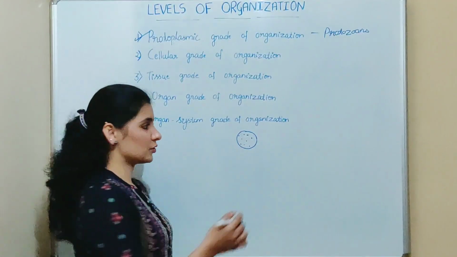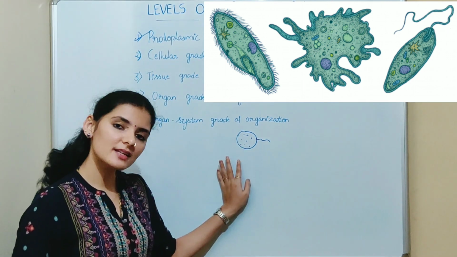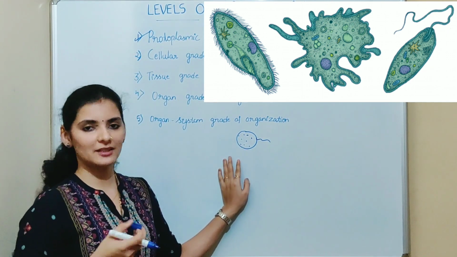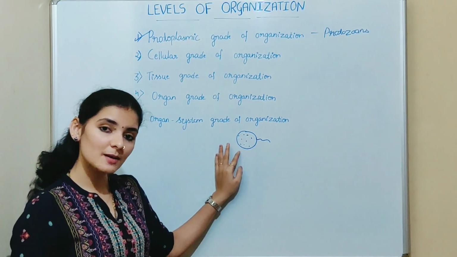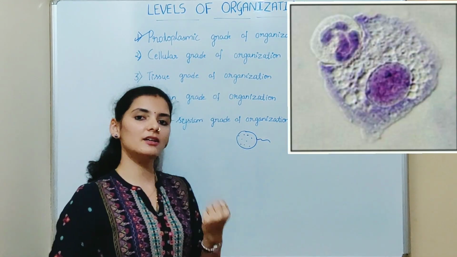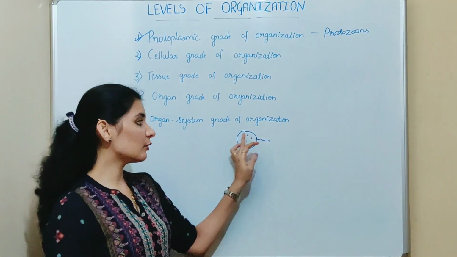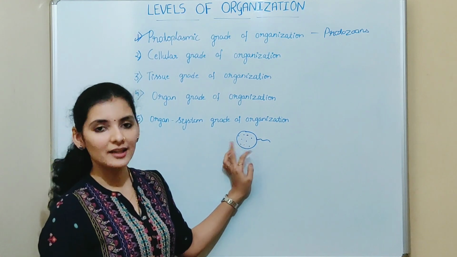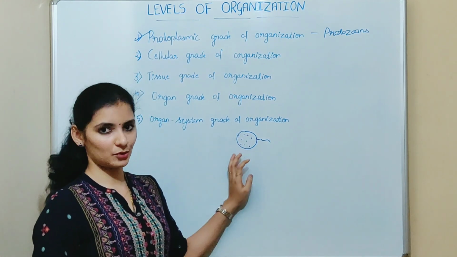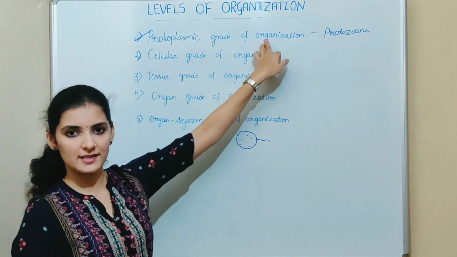For example, locomotion. So cilia, flagella or pseudopodia which are present in this microorganism help in locomotion. One more example is the plasma membrane or the plasma lemma which helps in the engulfing or intake of food material. In a similar way, all the work will be distributed among the organelles which are present inside the protoplasm. Okay, so it is called protoplasmic grade of organization.